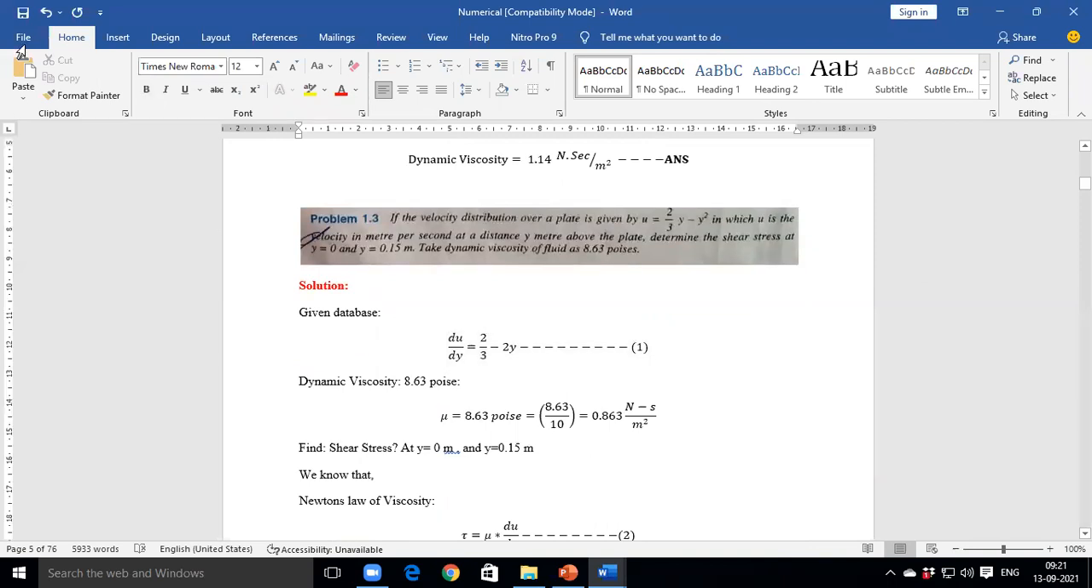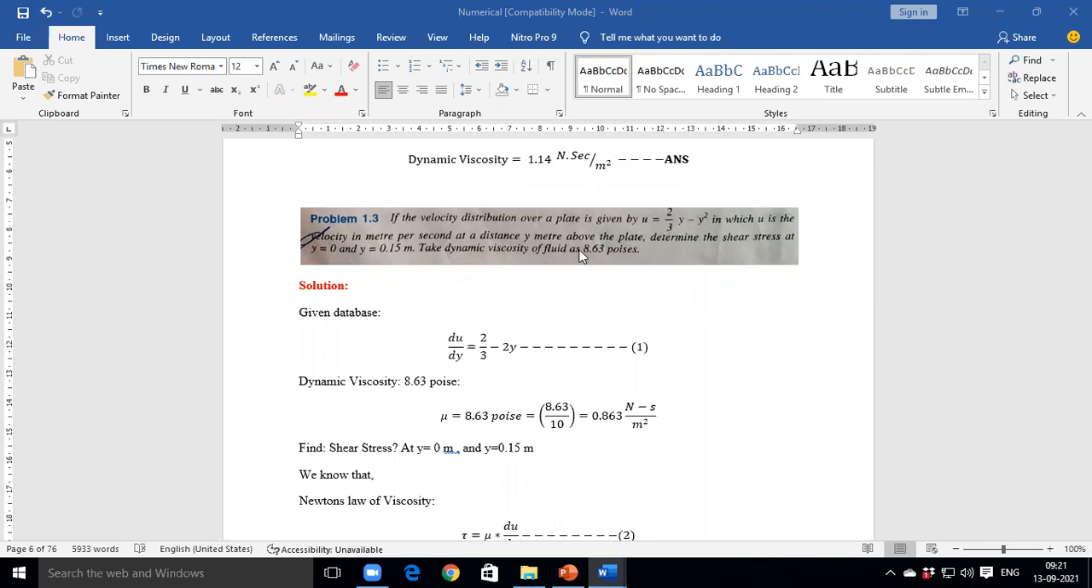Then, if the velocity distribution is given, it means that there is a relation of u and y. U means what? Velocity, and y is a distance. If a velocity distribution is given in the numerical and you have to find out the shear stress or viscosity, that viscosity may be dynamic or kinematic.